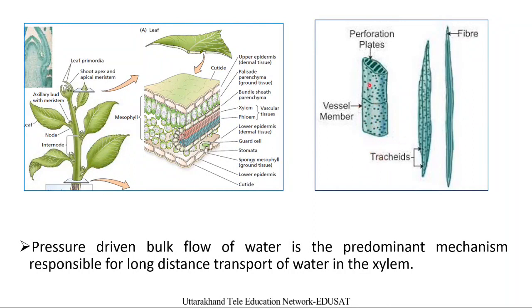So vessels and tracheids take part in the bulk flow mechanism of water from the roots towards the leaves. Pressure driven bulk flow of water is the predominant mechanism responsible for long distance transport of water in the xylem.